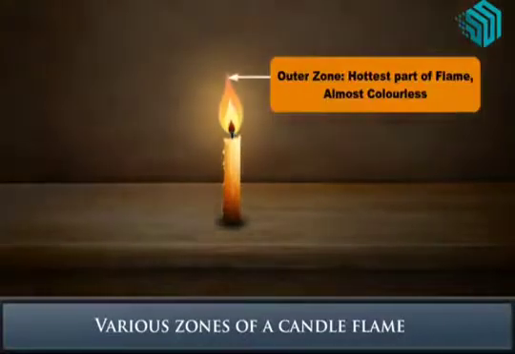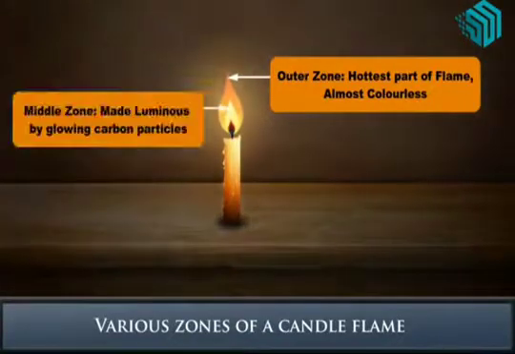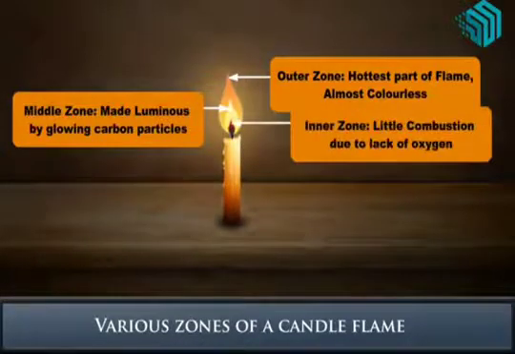The outer zone is the hottest part of the flame, almost colorless. The middle zone is made luminous by glowing carbon particles. The inner zone has little combustion due to lack of oxygen.